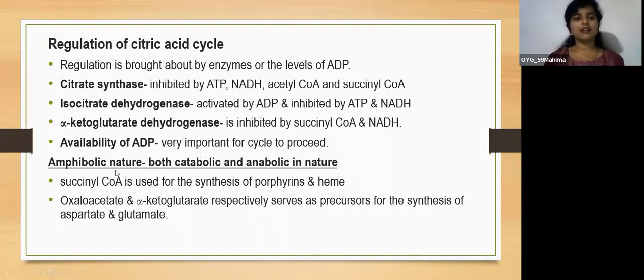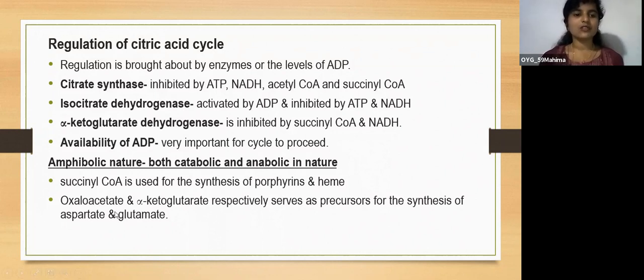This cycle has a special nature, that is amphibolic nature, because it is both catabolic and anabolic. Catabolic means breakdown, and anabolic means synthetic in nature. We saw examples of why it is catabolic in the last pathway, that is the citric acid cycle. For anabolic, one example is that succinyl CoA is used for the synthesis of porphyrins and heme. Hence it is anabolic in nature; this is a synthetic property. Succinyl CoA, which is an intermediate of the citric acid cycle, will be utilized in the synthesis of porphyrins and heme.